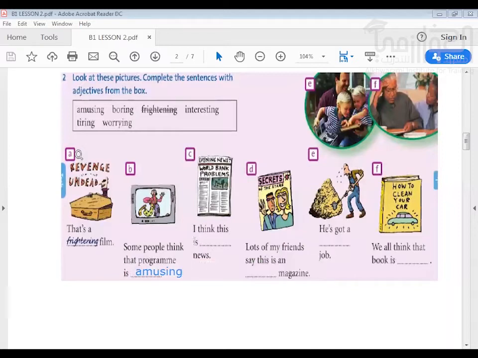And then C, what do you think is the correct answer? I think this is about news. So I think this is worrying news. And then we have the next, D. Lots of my friends say this is an magazine. So what should be Secrets of the Stars? So it should be what? An interesting magazine. Interesting.